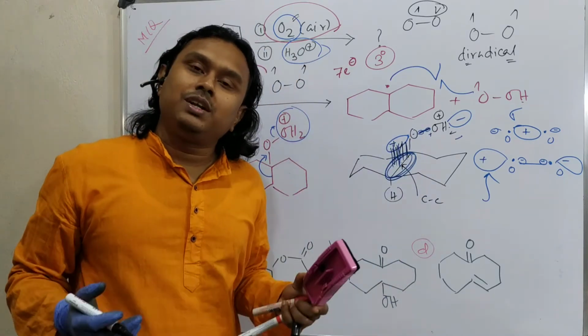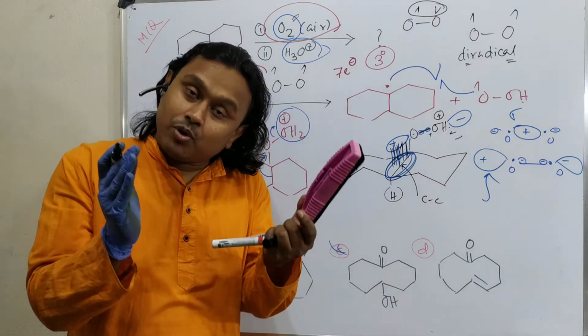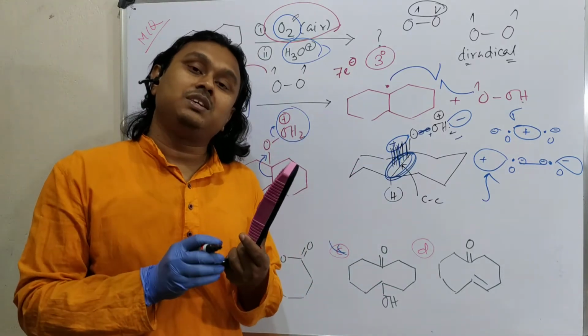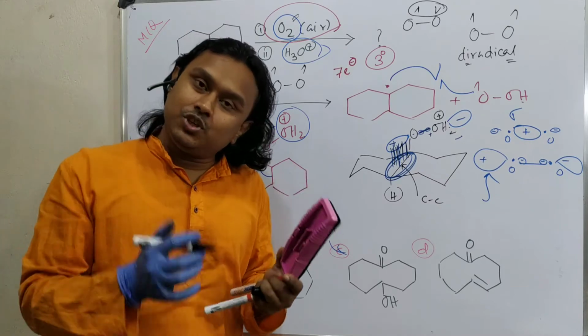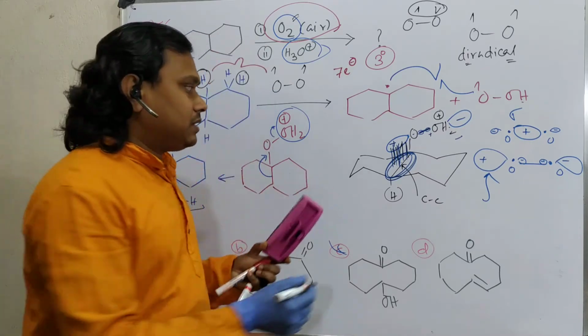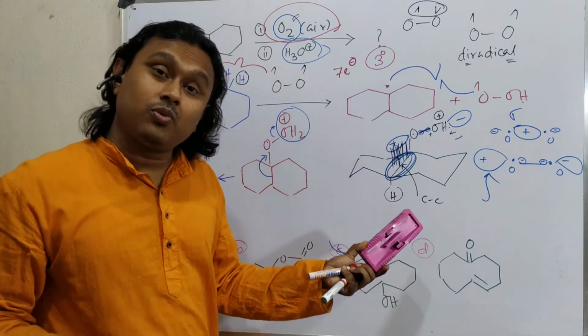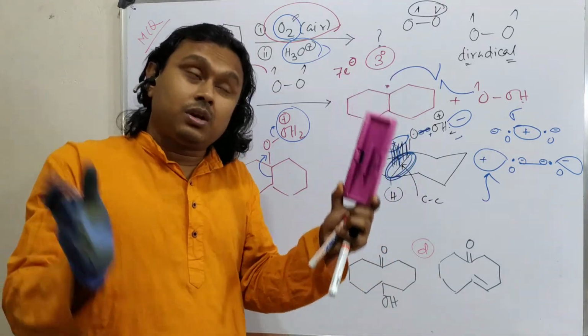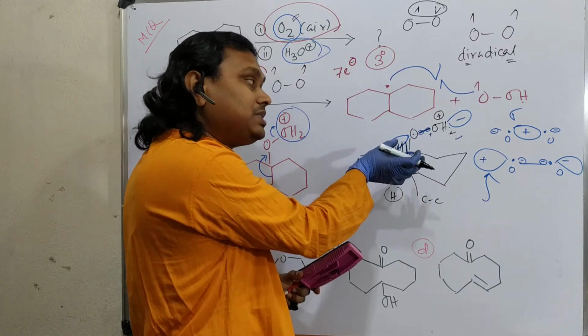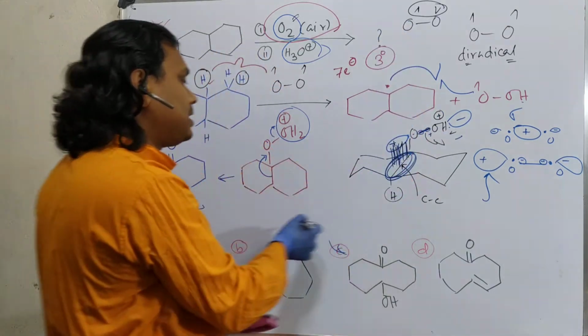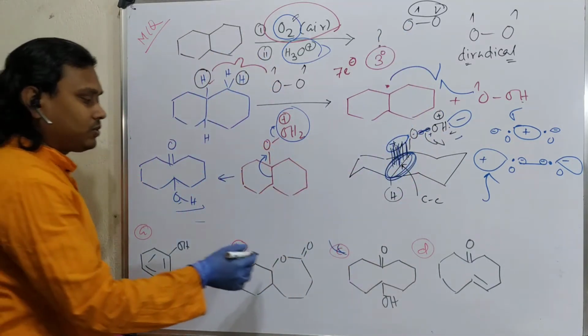Actually, theoretically you can do everything, but you need a proper way, and a chemical reaction needs two things. One is energy matching, second is symmetry matching. First of all, it matches energy as well as symmetry, and another thing, it is in proper conformational orientation such that these two orbitals can overlap easily, such that this can break and ultimately result in our molecule. That's why this is the right answer.